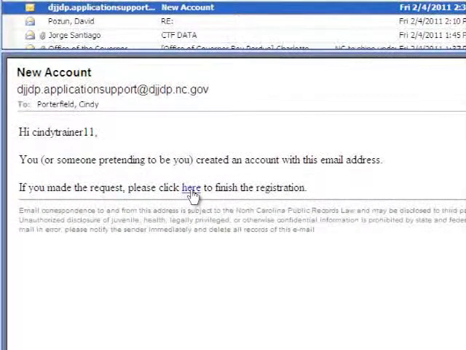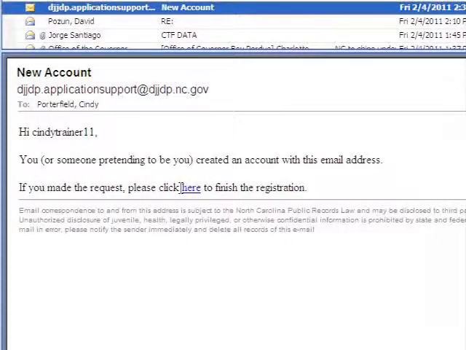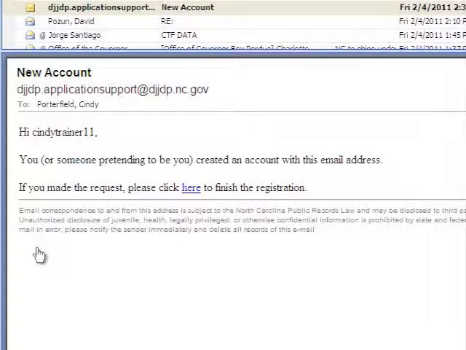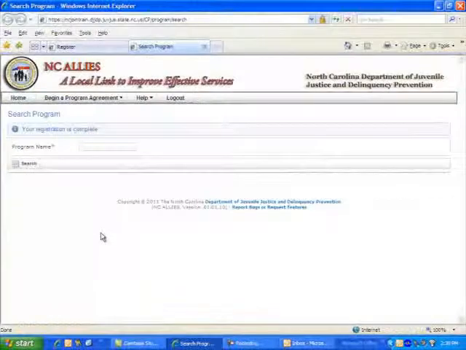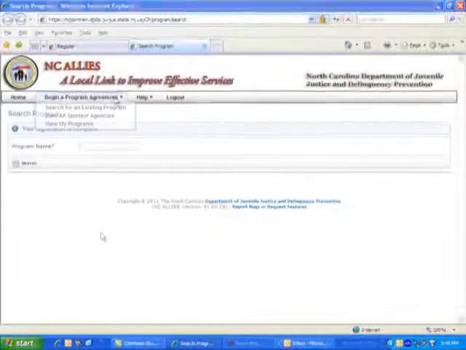Click on the link and this will return you to the NC Allies login screen. Click on the link. Now your registration with NC Allies is complete. You can begin to query the system or begin your online application for applying for JCPC funds.